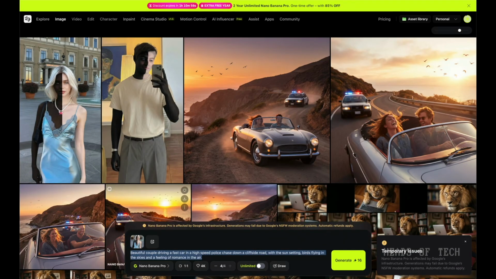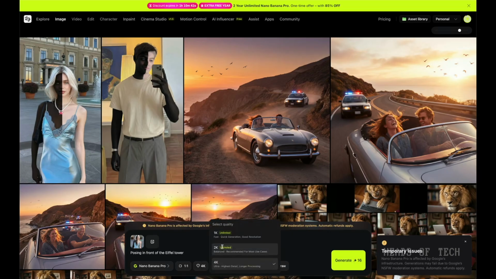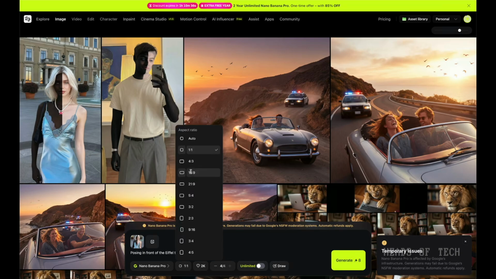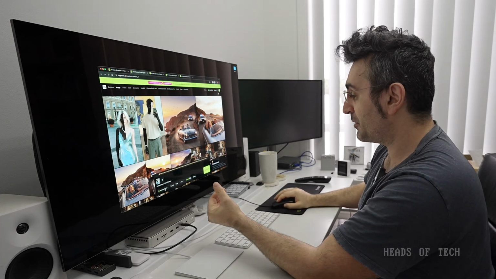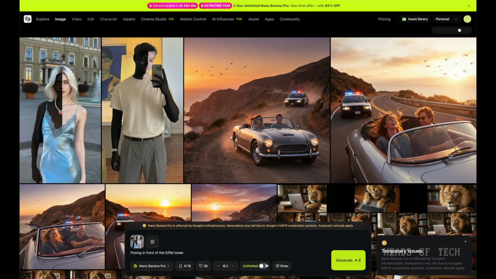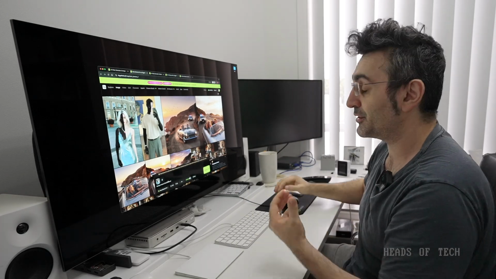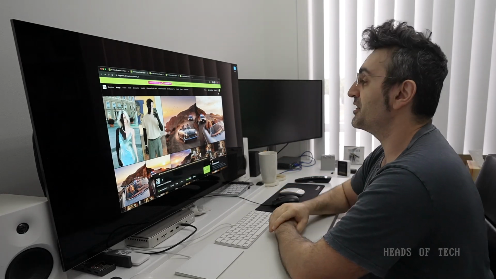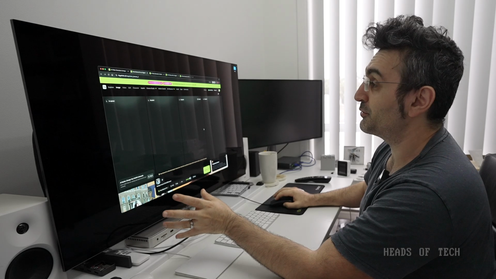And I'll say in front of the Eiffel Tower. So I'm going to do a 2K generation, which is only 8 credits. That one is good. I'm going to do 9 by 16 because I do want it to be portrait still, using Nano Banana Pro, and generate 4 different generations based on that prompt. So I'll get different choices of the images. I'll hit generate just like that. And now it's in the queue to make 4 images based on her as a reference.